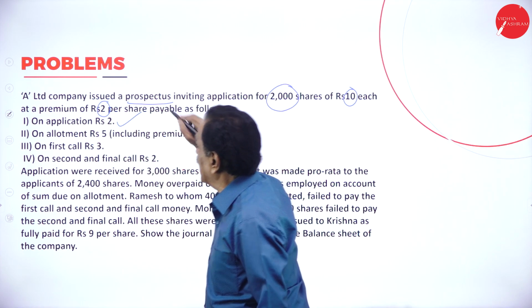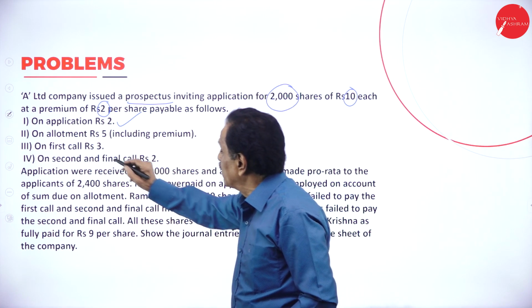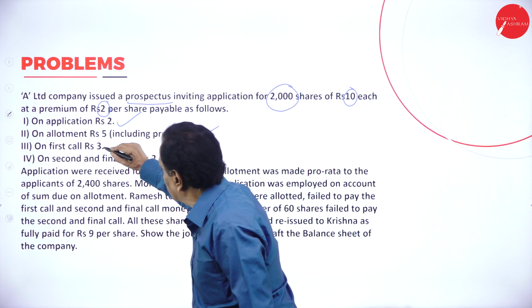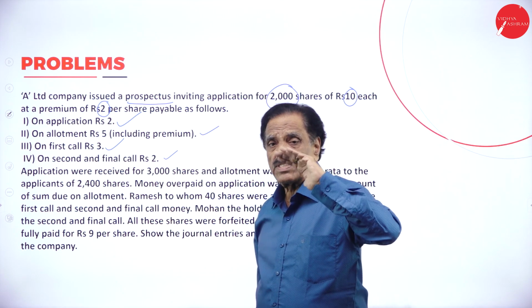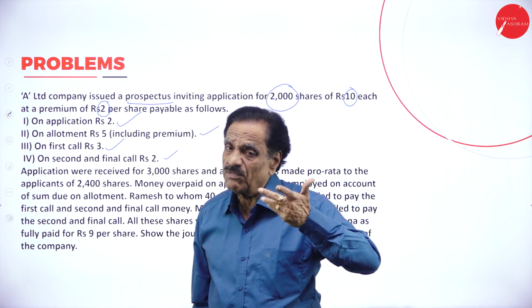Rupees 2 on application. We collect 2 rupees on application. Then 5 on allotment, including the premium. 3 on first call. 2 on final call. How are you going to collect? First application, then allotment, then first call, then the final call.